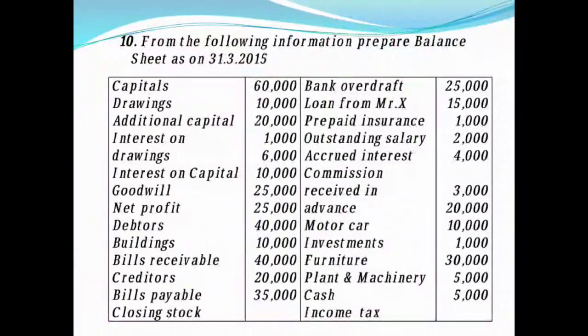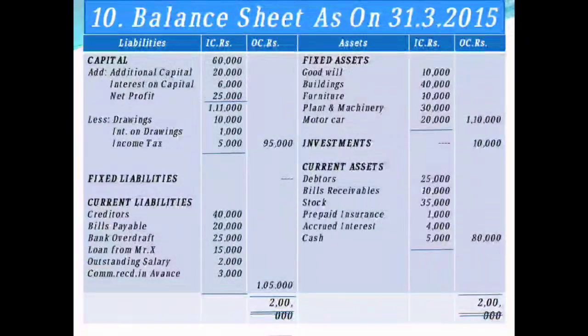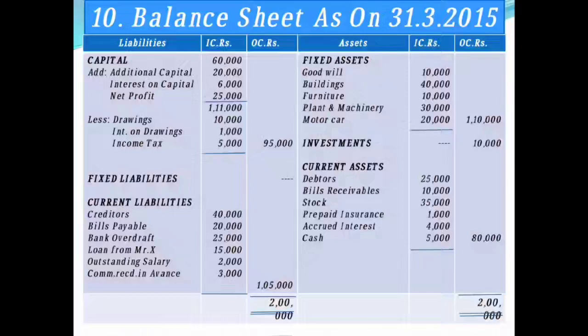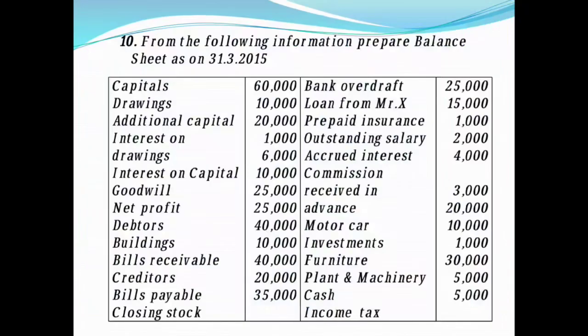The next you have investments rupees 10,000. We have a separate head for this on the asset side. Investments rupees 10,000, directly you are going to record in the outer column. Then furniture you have, a fixed asset. So furniture, sorry, 10,000.